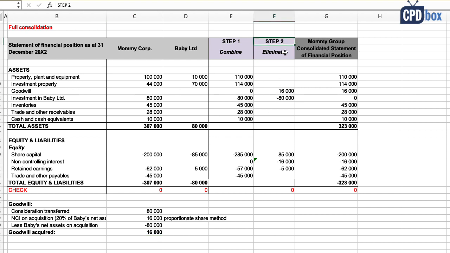So let's take a look at consolidation entries. Here we simply added up Mommy's and baby's numbers. So you can see that we are taking baby's assets at fair value to the consolidation and not at the allocated cost of group as before. So the investment property is just 70,000 here, not 87,500. Then we have a goodwill here. Before there was none.